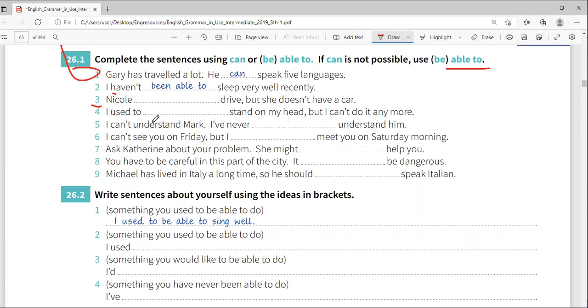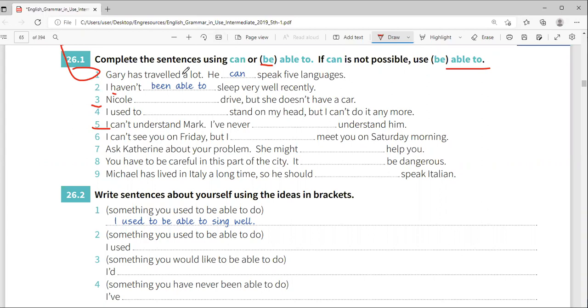Okay, I used to be able. You know that time is continuous for some time, isn't it? I used to be able to stand on my head, but I can't do it anymore. You know, when you're young, you can put your head down and stand, but now you can't do it anymore, isn't it? I was looking for a verb. The verb is there: I used to be able to. Be is the verb. I get it now.